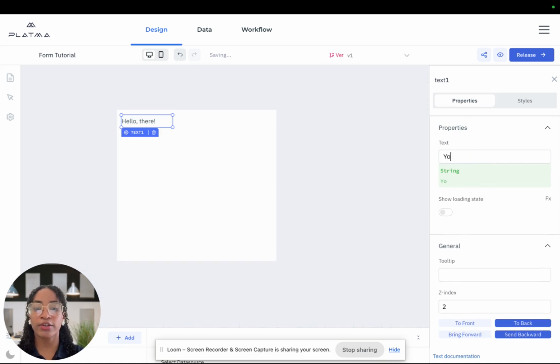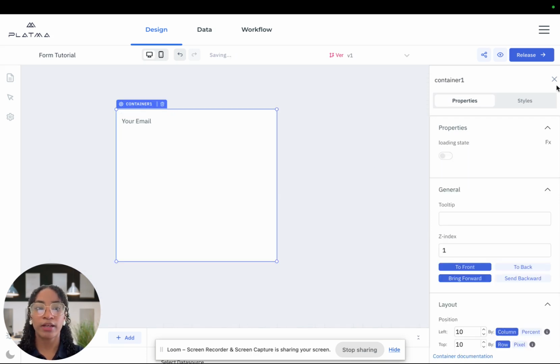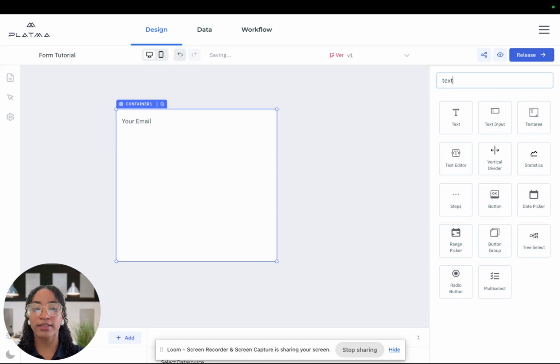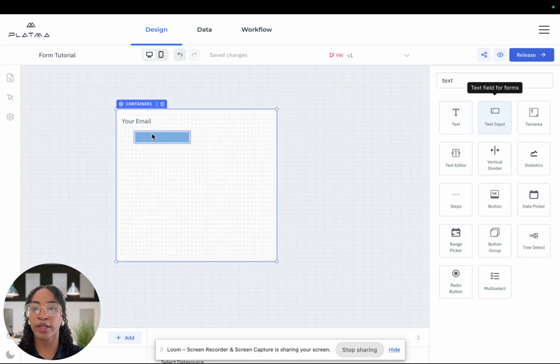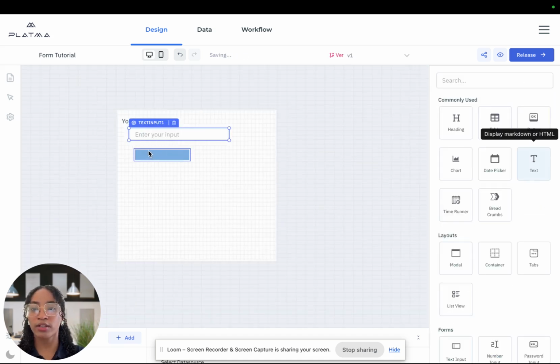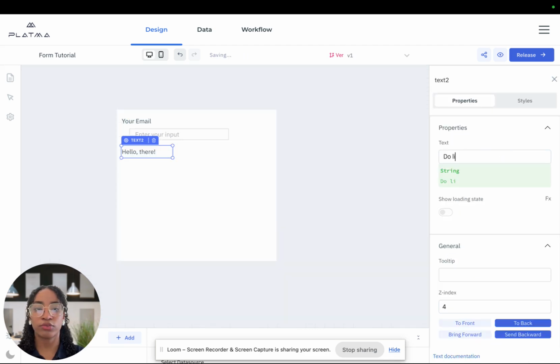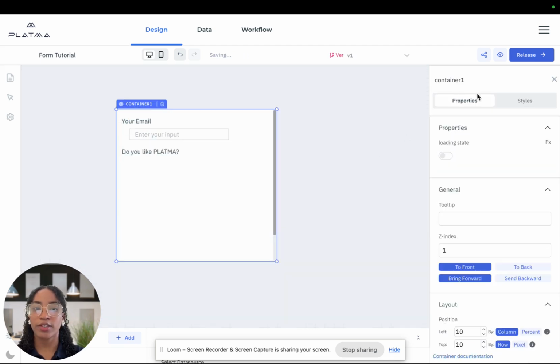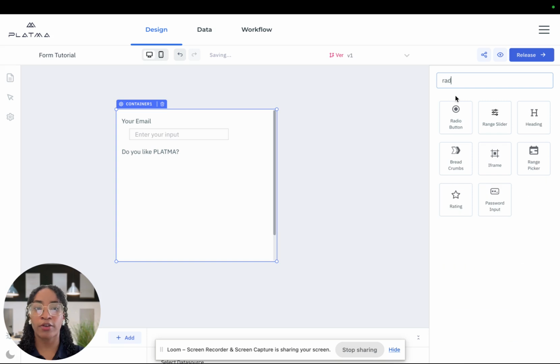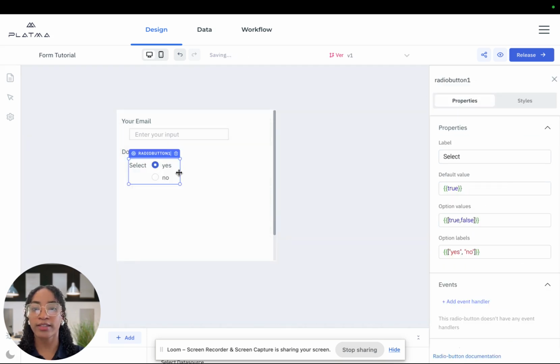Here, we will ask our user what we need from them. After that, let's look for text input, which is where our user will answer our question. For the next question, let's ask a yes or no question. Do you like Platma? For this one, we can use a radio button, which already has the yes or no